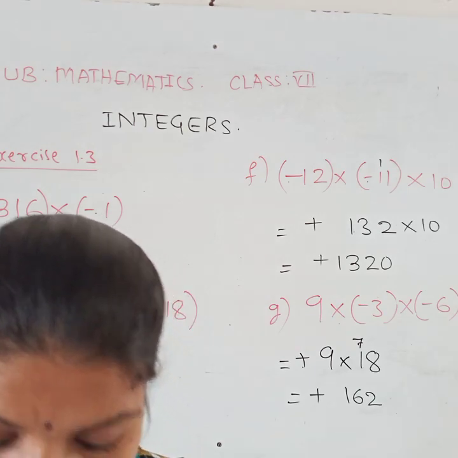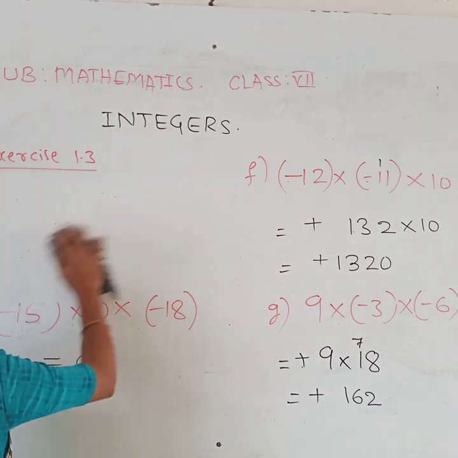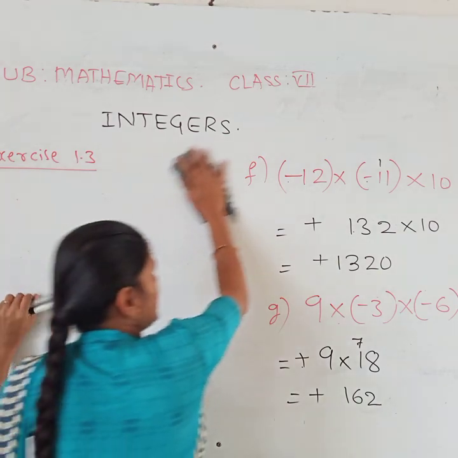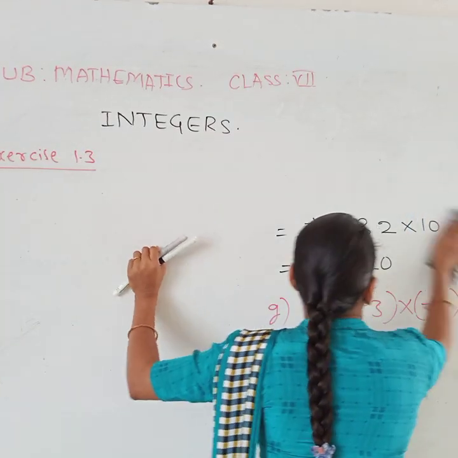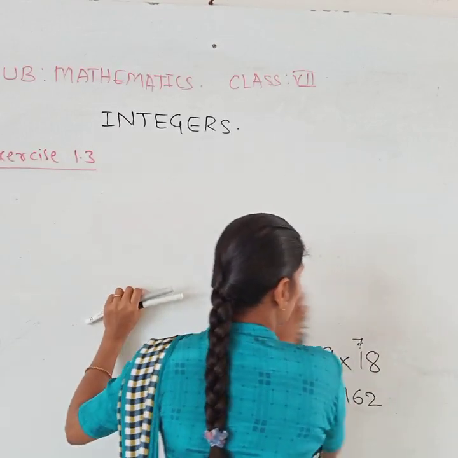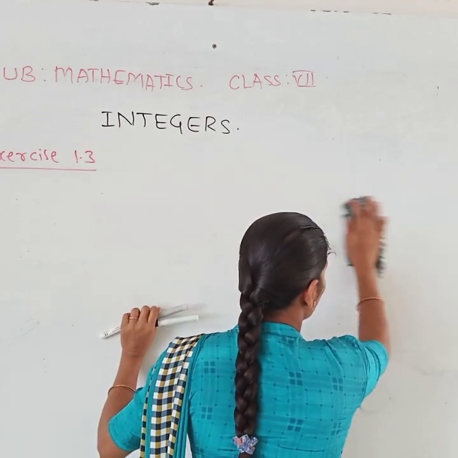Yes, very good. It's the distributive property. Okay, second main. By using the distributive property we have to verify that A into the bracket B plus C is equal to A into B plus A into C. I hope you can do this one. Students, can you solve this one?